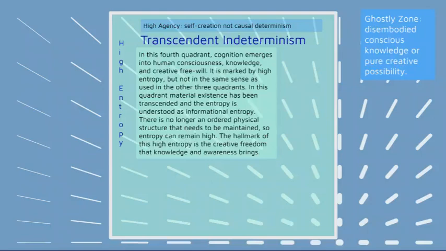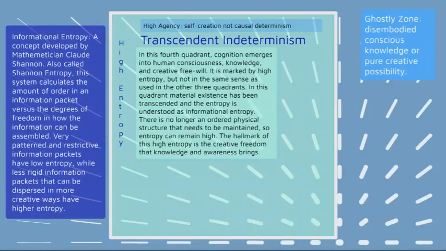There is no longer an ordered physical structure that needs to be maintained, so entropy can remain high. The hallmark of this high entropy is the creative freedom that knowledge and awareness brings. So, if we think of something like an author writing a book, that author may die, but the book, the information, the knowledge that has been transcribed into that book remains on. It exists regardless of the physical brain that it existed in.